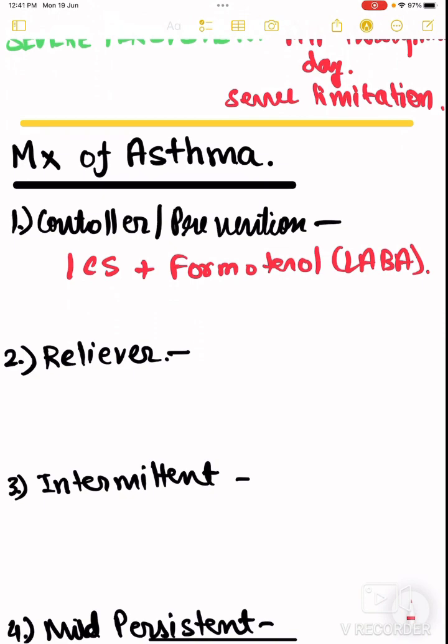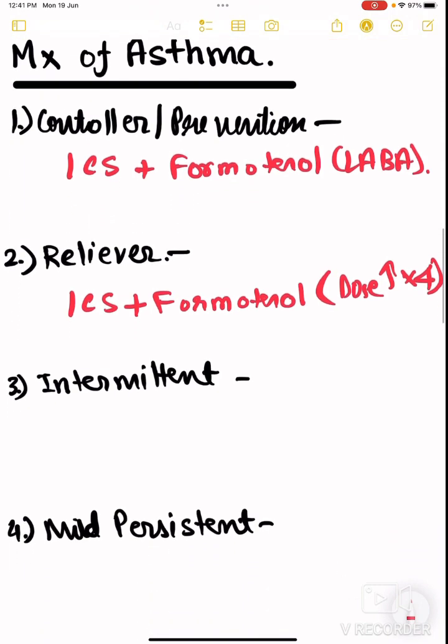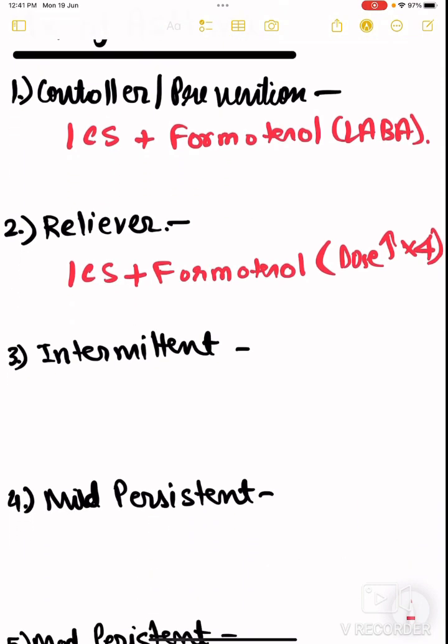Reliever means that you are currently having an attack. So what will you give? Same as controller or preventers: inhaled corticosteroid plus formoterol. Formoterol being a long-acting beta agonist, but the dose is 4 times more. Okay, the dose is 4 times more. Very important.